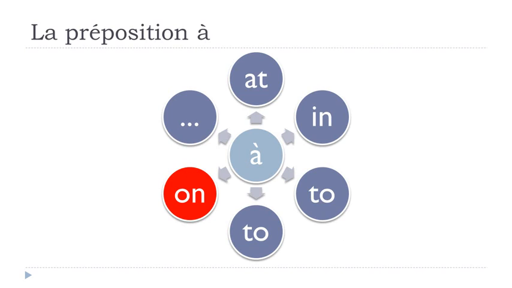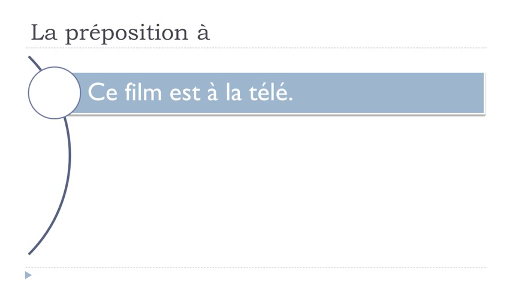Another possibility would be the concept of this on. Okay, so let's see a few examples here. Ce film, this movie, est à la télé. Okay, on TV, à la télé. We've got this à here and then la télé. So télé, of course, it's for télévision. But in most of the cases, we don't use in French this télévision, the full word. We just use this télé word. Okay, ce film est à la télé.